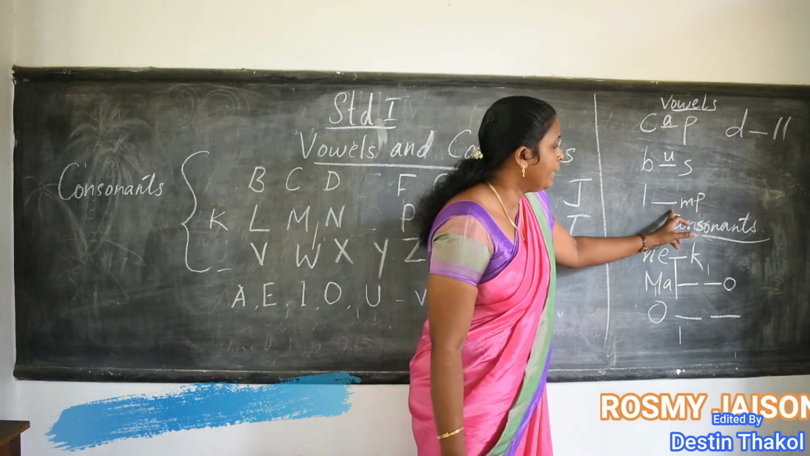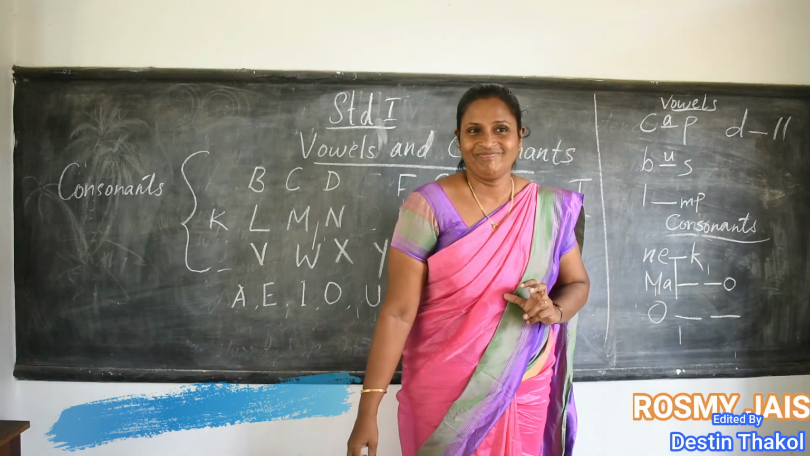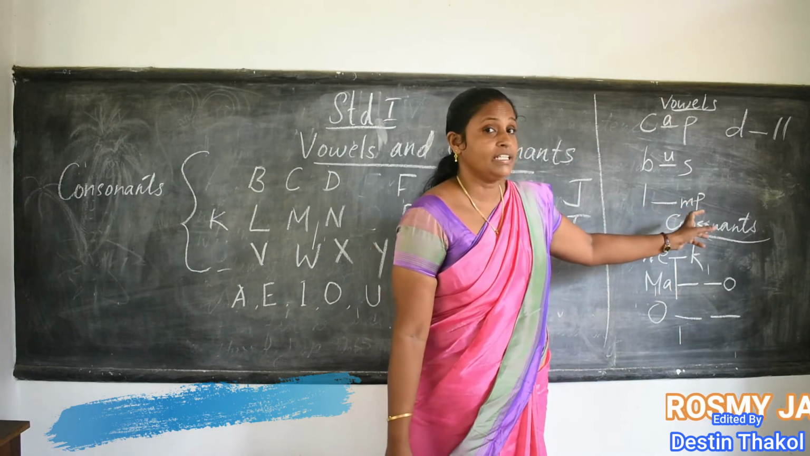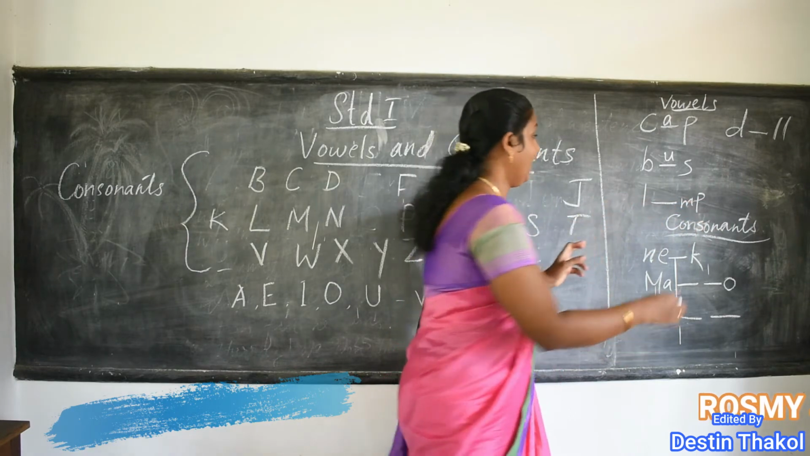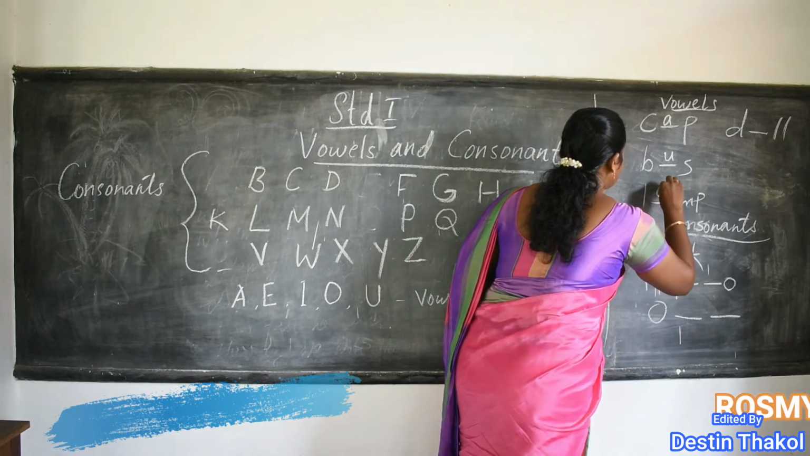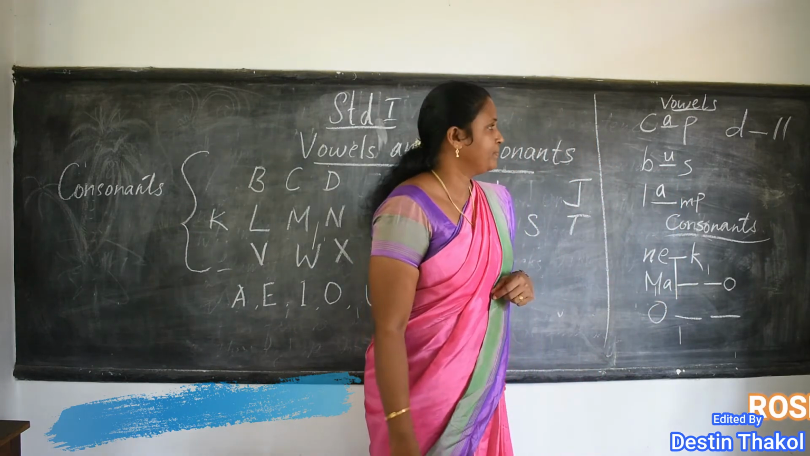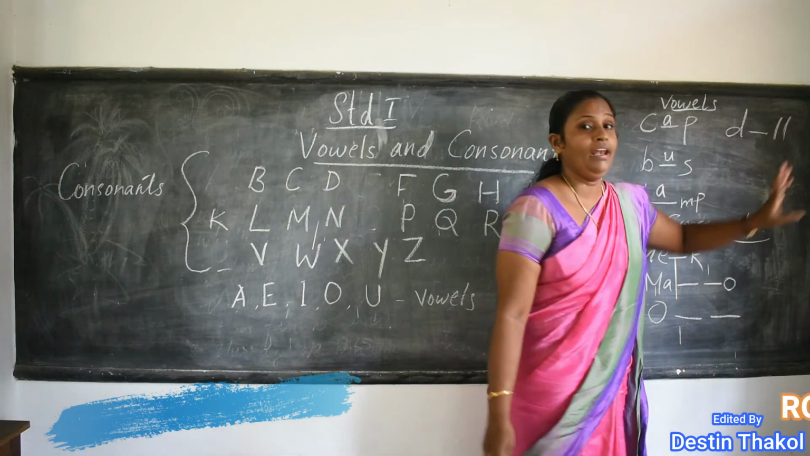See the next one. L dash M P. Try to say which word this is. Which is the missing letter? Yes, A. Very good. So the word is lamp. And the next is D dash double L.